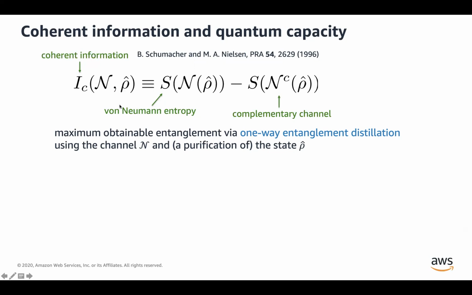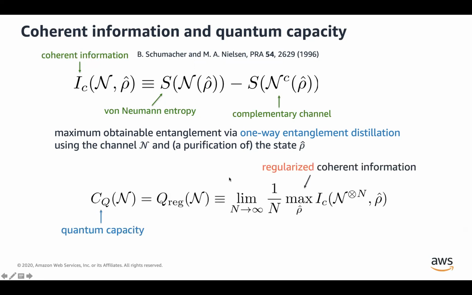input state. In particular, we can define this quantity called the regularized coherent information. Here we are maximizing the coherent information over many channel uses, here n channel uses, and over that collective state rho. The result of this optimization, divided by the number of channel uses, is called the regularized coherent information.